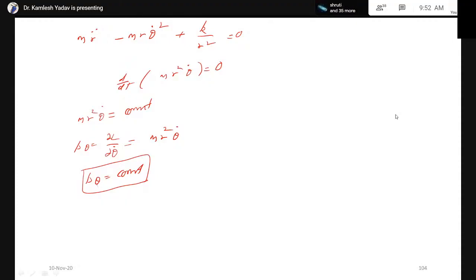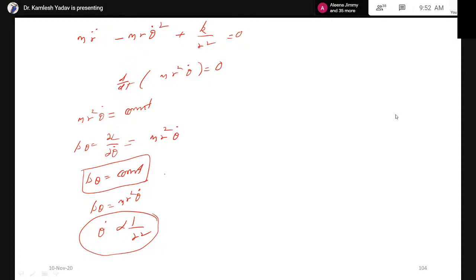Which is the p theta that we have discussed in last lectures. Therefore, this p theta is a constant quantity. Therefore, p theta is equal to m r square theta dot, so I will write that theta dot is proportional to 1 upon r square. In case of a central force, the angular velocity is inversely proportional to r square.